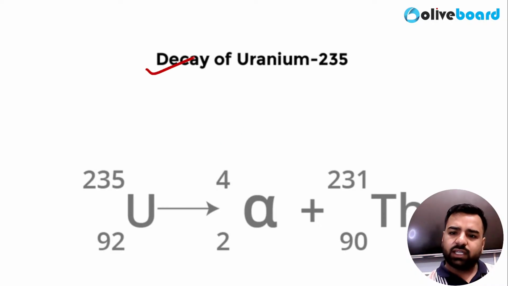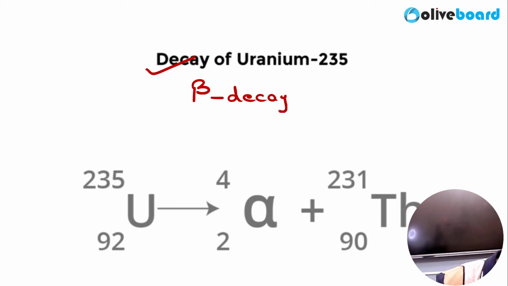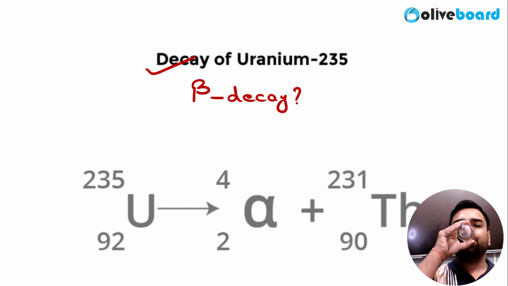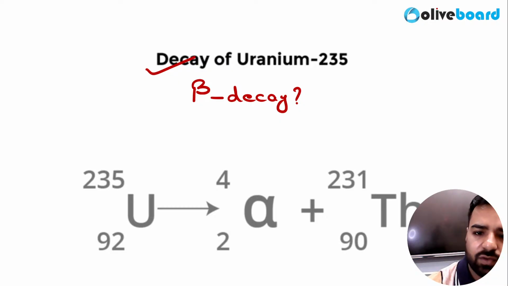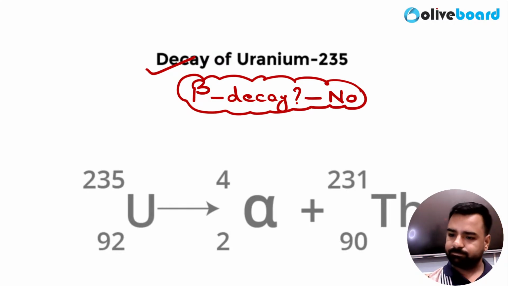See, now we are talking about the decay of uranium. From this reaction, tell me, is it the example of beta decay? Very basic question. Is it the example of beta decay? I just want to know the answer in yes or no. So what you will say? Sir, if I talk about the beta decay, we were linking it with the electrons. That is, there would be no change in the mass number, but atomic number will be increased by 1. So it's very obvious, it's not the example of beta decay. So what is it? Let's try to find it out, right?